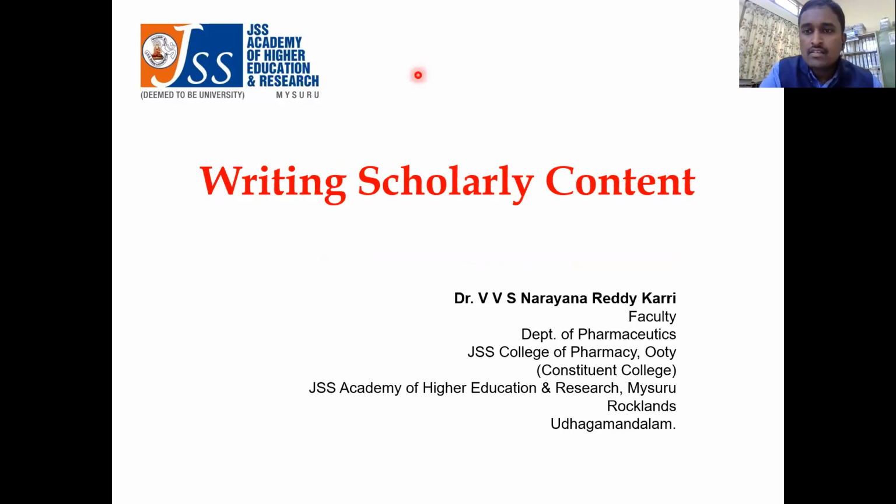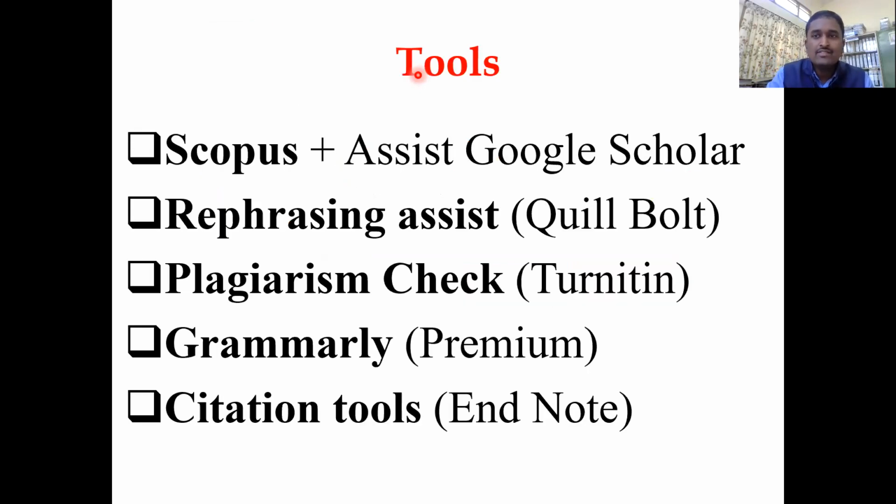Okay, so welcome to this session for writing the scholarly content with the help of some tools. Whenever you write something, be it a manuscript, a book chapter, including the thesis or synopsis, you should have these 4 mandatory tools, whatever you can call them. This is also the order in which they have to be placed. First one is Scopus.